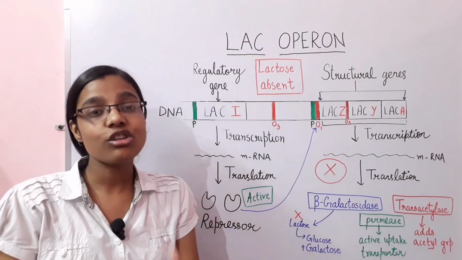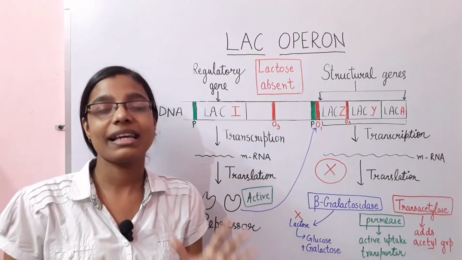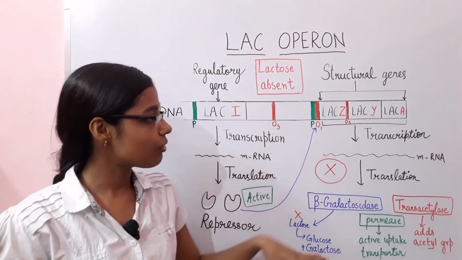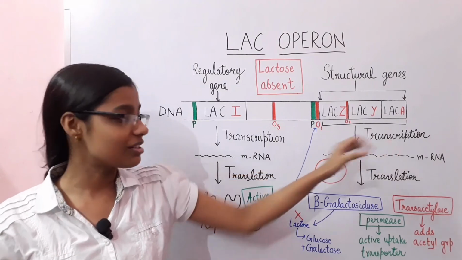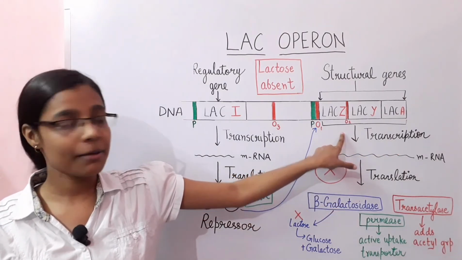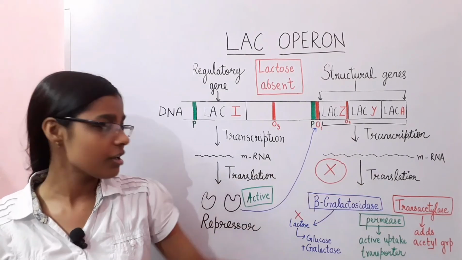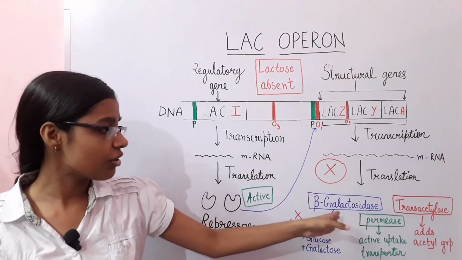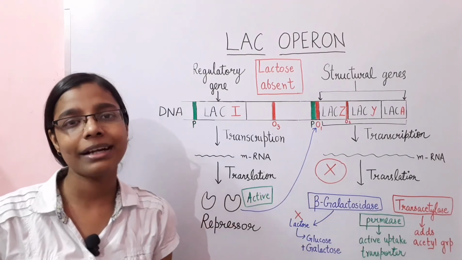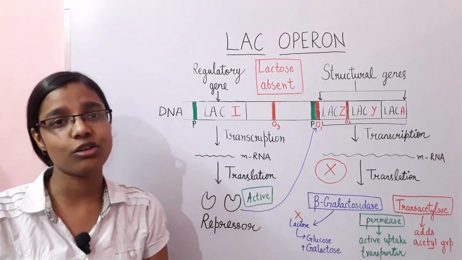As a result, RNA polymerase is unable to bind there, and transcription of these genes cannot take place. As transcription is not taking place, translation will not take place, so there will be no formation of beta galactosidase, permease and trans-acetylase. These will not form at all, because these genes are not needed.